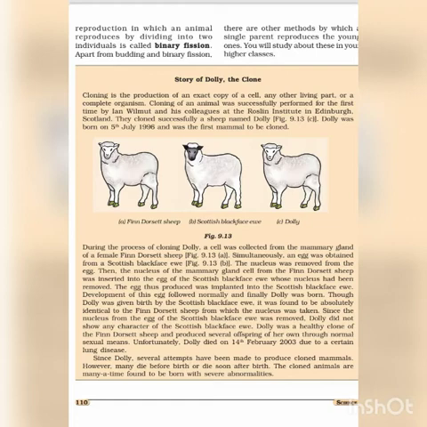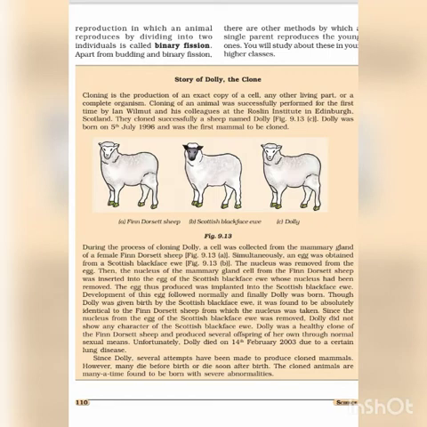Scottish Blackface ewe gave birth to Dolly, but it was identical to the Finn Dorset sheep, means it had some characteristics similar to that of the Finn Dorset sheep. So it was a clone of the Finn Dorset sheep and produced many offsprings. Dolly died on 14th Feb 2003 due to lung disease.